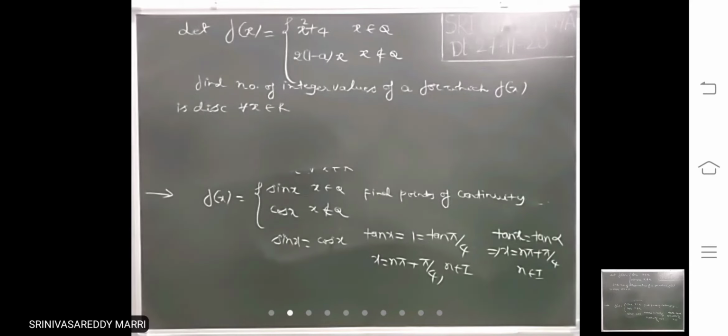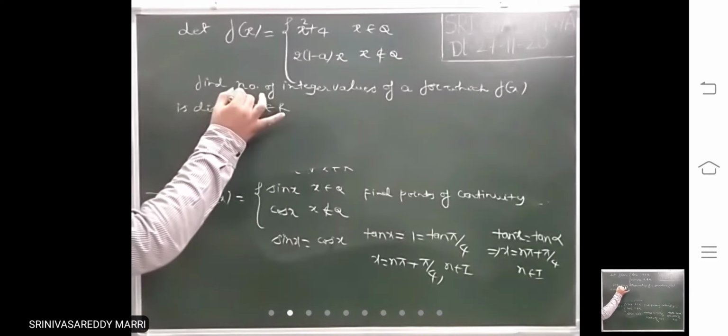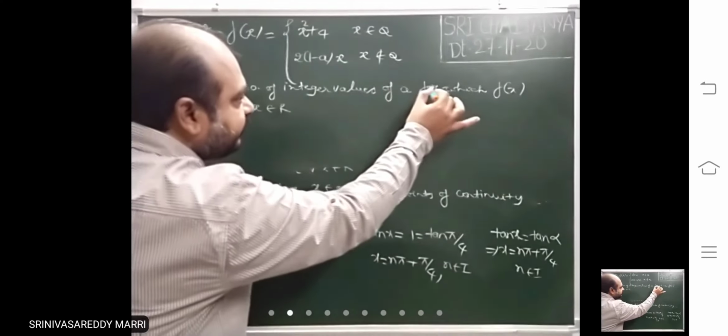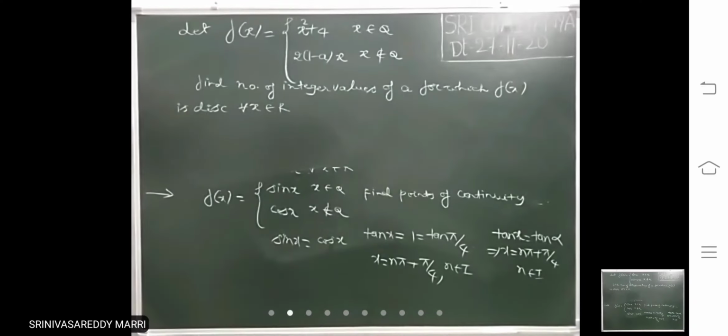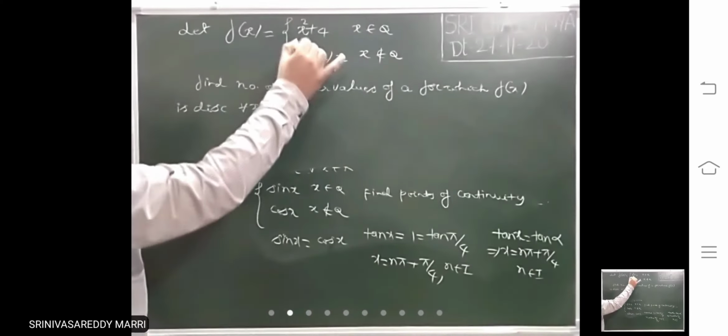Look at the question. The function is given like this. He is asking to find the number of integer values of a for which f of x is discontinuous for all x belongs to R. That means equate this to this.